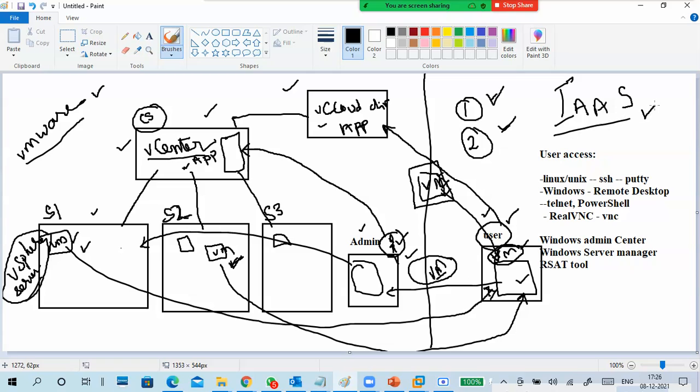So this is infrastructure as a service. Why is it infrastructure as a service now? Because we are accessing infrastructure, virtual machines. Okay, another point I would tell. My organization, Latif Tech Solutions, is maintaining these servers. My organization is maintaining vSphere servers, vCenter servers, vCloud directory, and the admin is my organization's person, and the user also belongs to my organization only. The user is also my company's employee only.